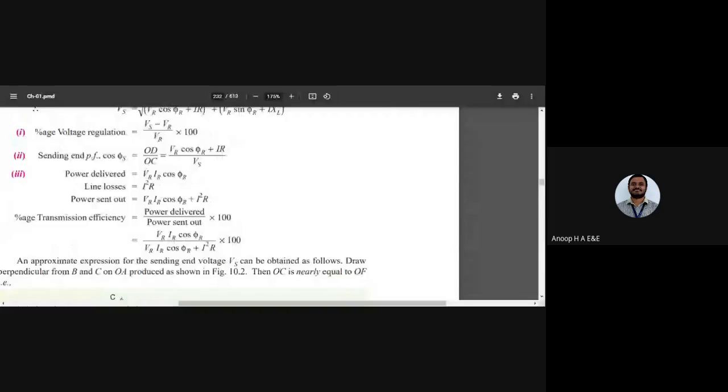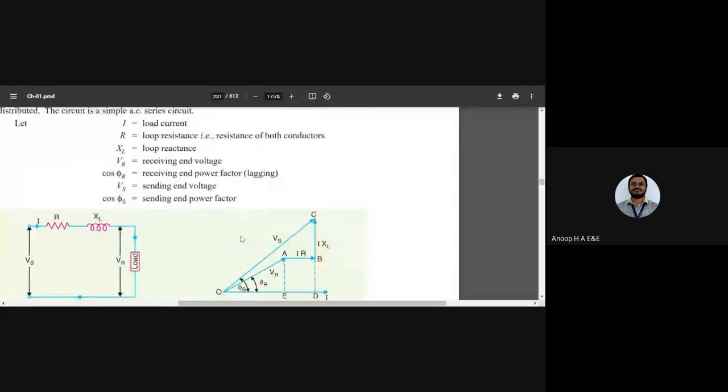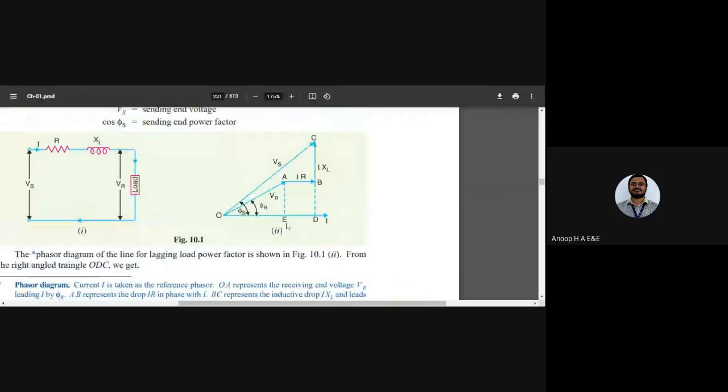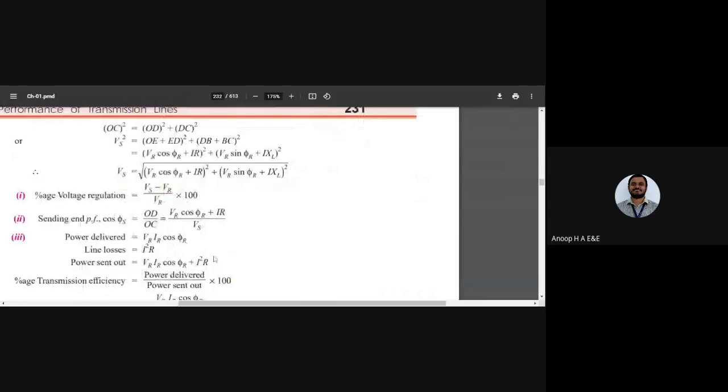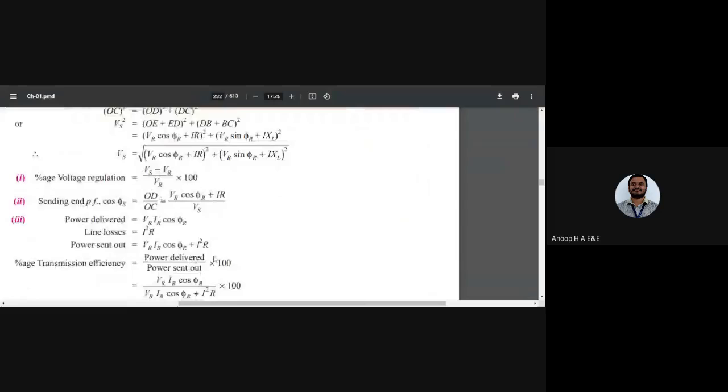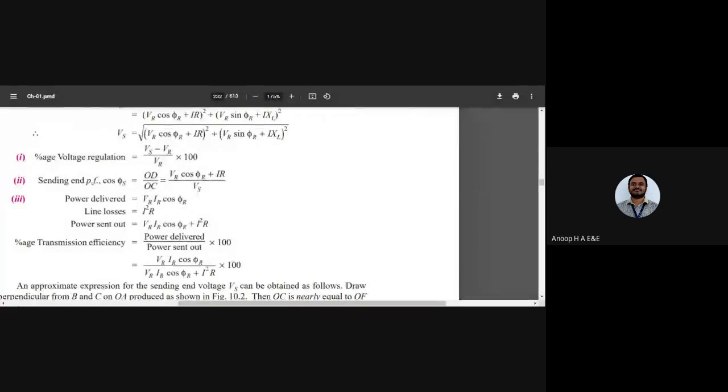So note down these equations and finish the derivation. I'll give you time. Hope you have sketched this and noted down these equations. Look at the equations, find out what you have to find out, and finish it. I'll give you 5 minutes. Then let's move on to the three-phase short transmission line after 5 minutes.